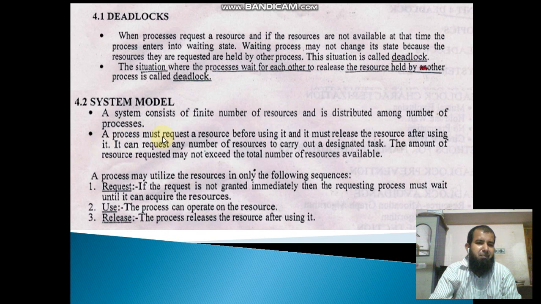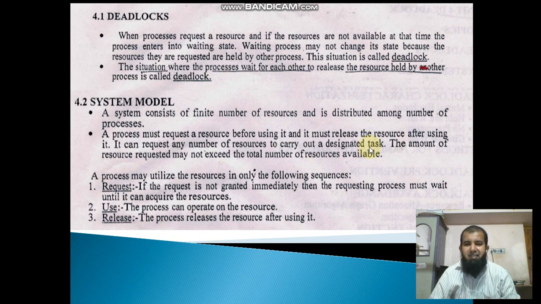A process must request a resource before using it, and it must release the resource after using it. After using that resource, the process must release it. It can request any number of resources to carry out designated tasks.